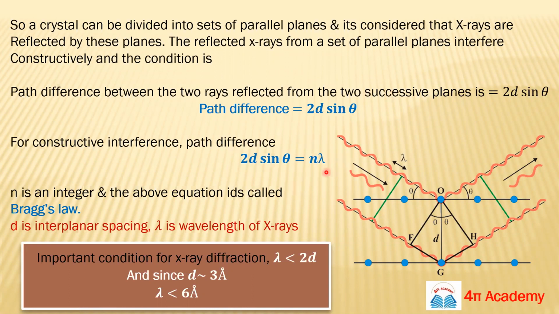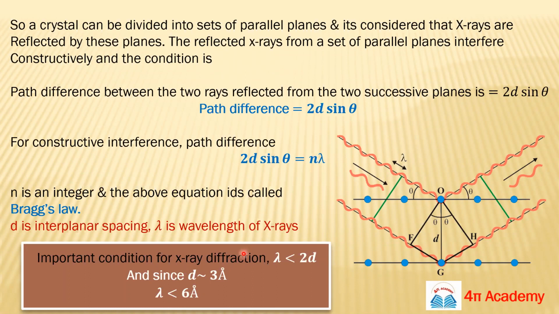Okay, so this condition is known as Bragg's law, the famous Bragg's law, and this is the main condition which is required to be fulfilled in your X-ray diffraction inside the crystal. And d is nothing but the interplanar spacing, and theta is this angle. And lambda is the wavelength of the X-ray. We are using the X-ray, so lambda is the wavelength.